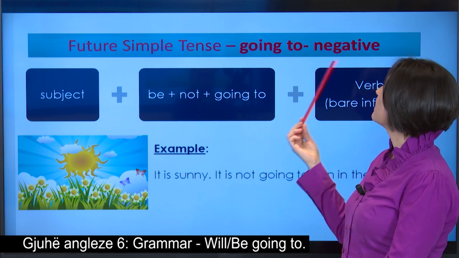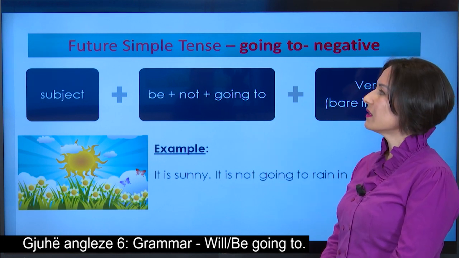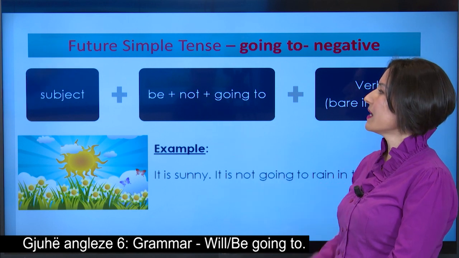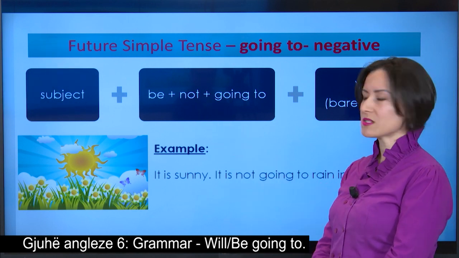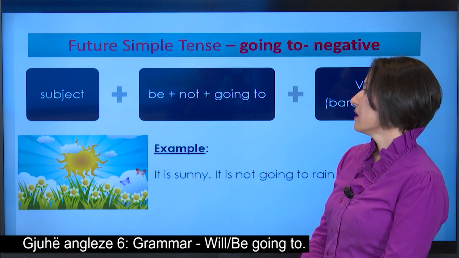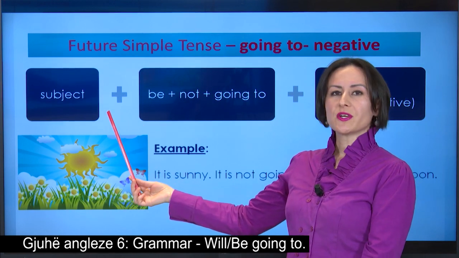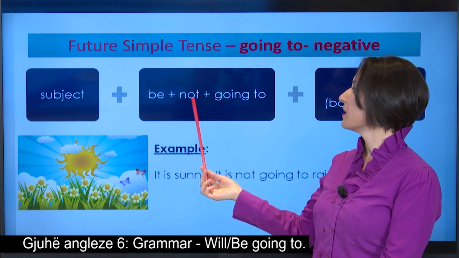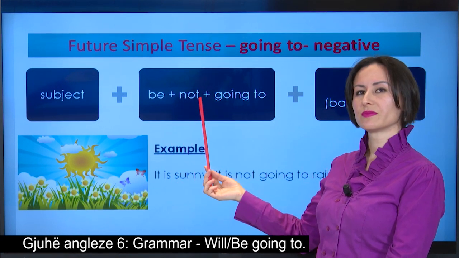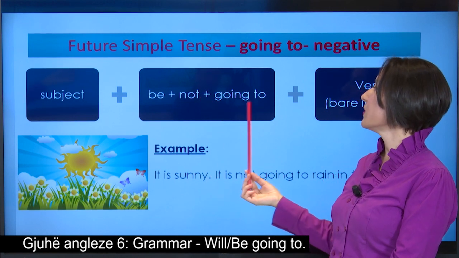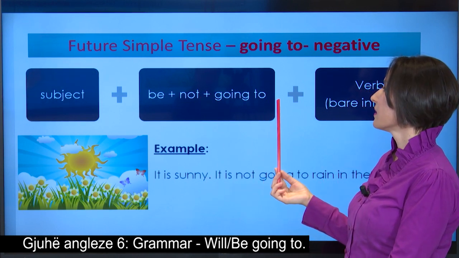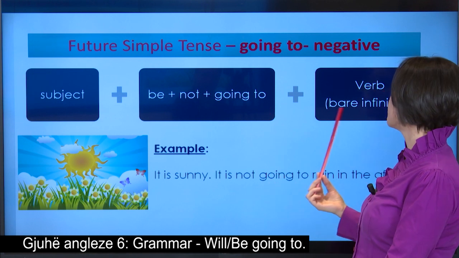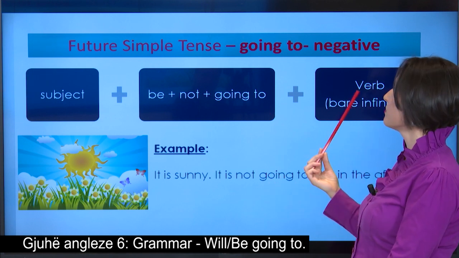Going to in the negative form of the future simple tense is used this way. We need to put first the subject, then verb be, not, and going to, which are followed by the bare infinitive of the verb.